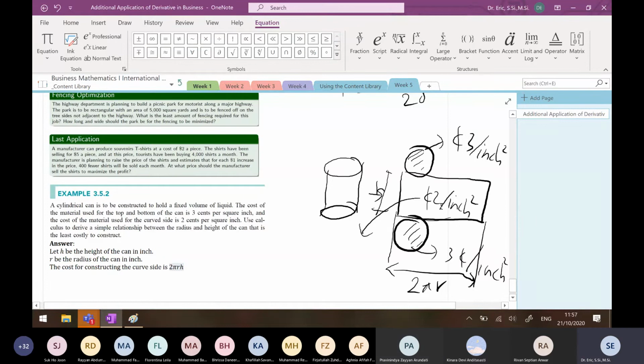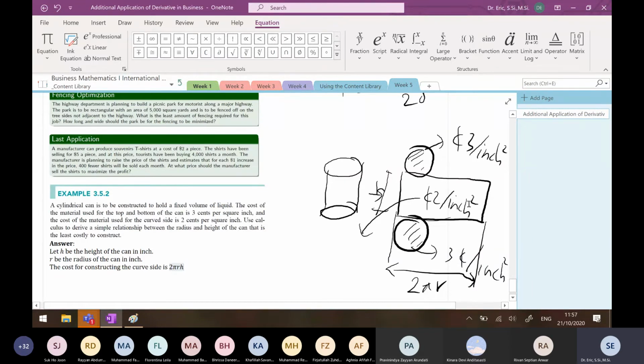If the area is A inch squared, what is the cost? A is just a variable. If 1 inch squared, 2 cents. If 2, 2 times 2. If 3, 3 times 2. If 4, 4 times 2. If 5, 5 times 2.